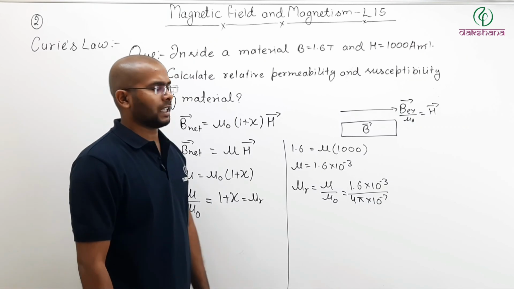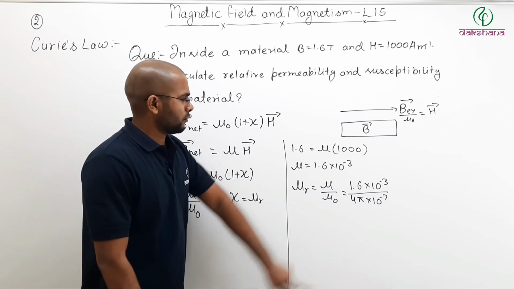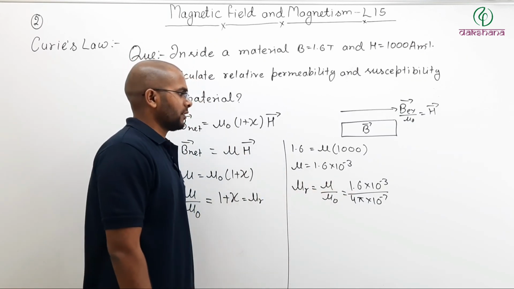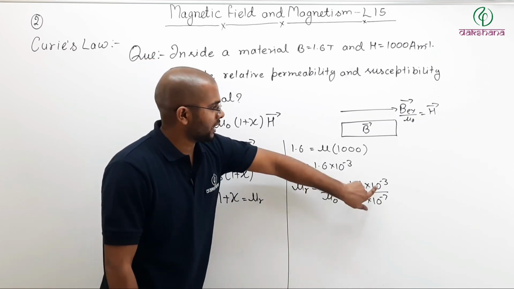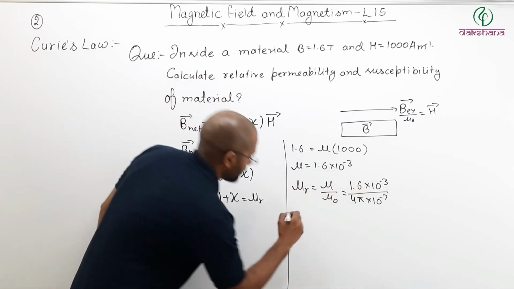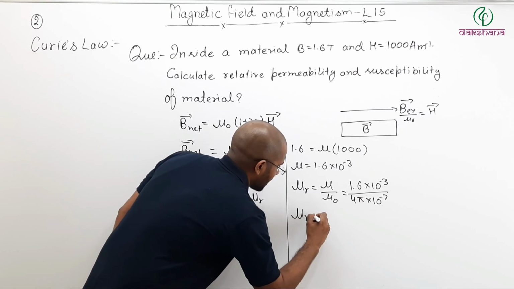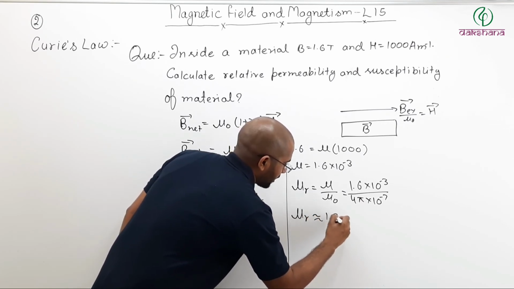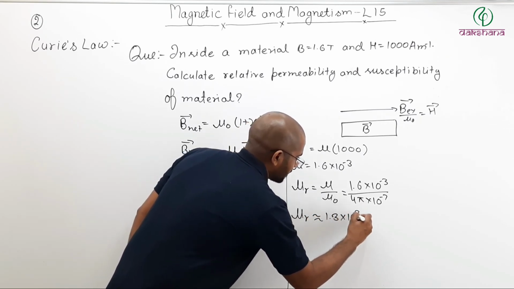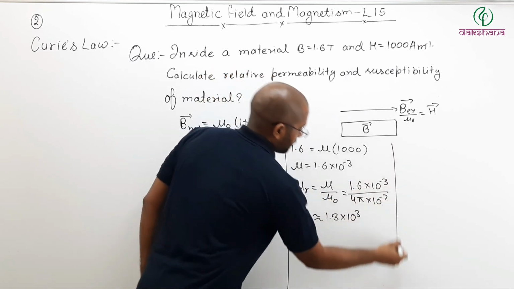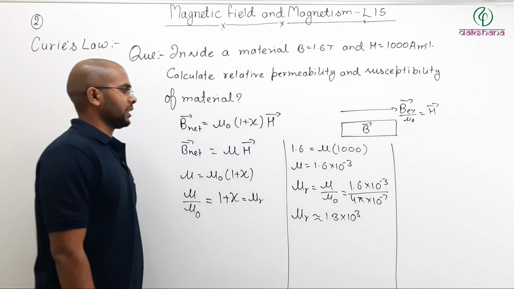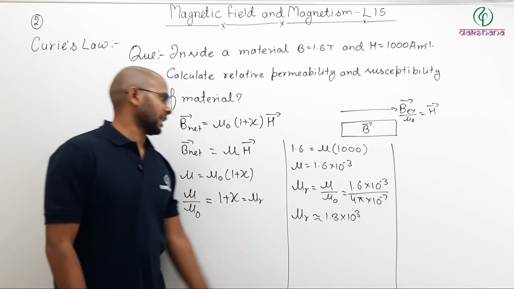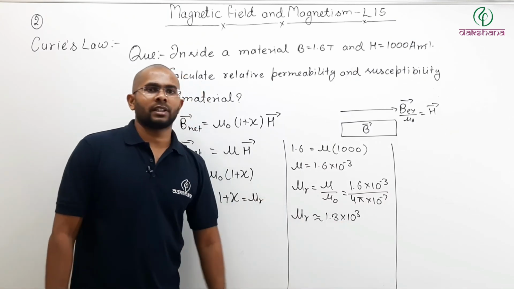And 4 pi is around 12.5. So 1.6 divided by 12.5 and this will be 10 to the power 4. So mu r will be approximately 1.3 into 10 to the power 3. So relative permeability mu r may be written as 1.3 into 10 to the power 3.